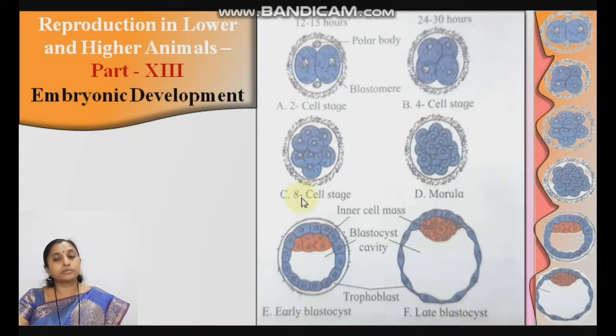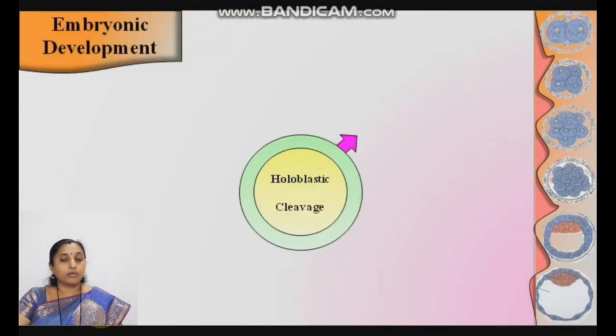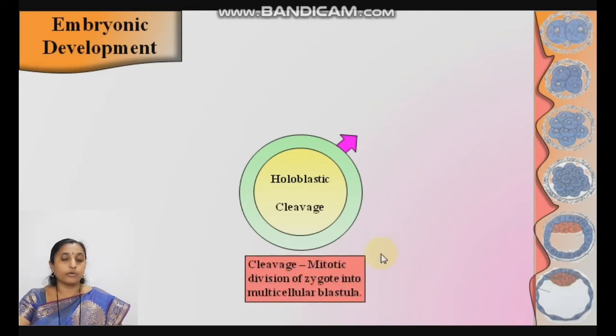All these happen only because of the mitotic division of the zygote. The zygote undergoes mitotic division, and that process is known as cleavage. See here, holoblastic cleavage. What is the meaning of holoblastic cleavage? First, we must know what cleavage is. It is the process of mitotic division of the zygote into a multicellular blastula. What is a blastula? It is a ball of cells. A multicellular ball, that is the blastula.